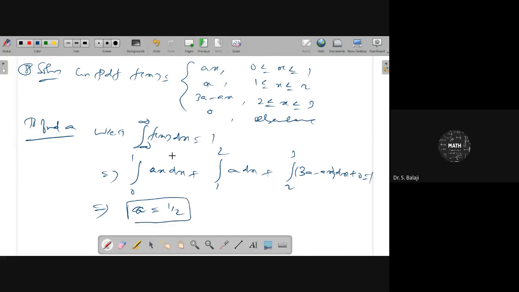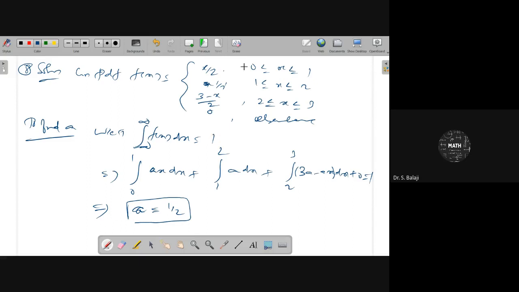Yes, very good. Then substitute the value of a here. You can get the exact PDF here. Therefore, your answer will be x by 2 for 0 to 1. Here 1 by 2 for 1 to 2. Here 3 by 2 minus x by 2, that is 3 minus x by 2, for 2 to 3. And then 0 elsewhere.